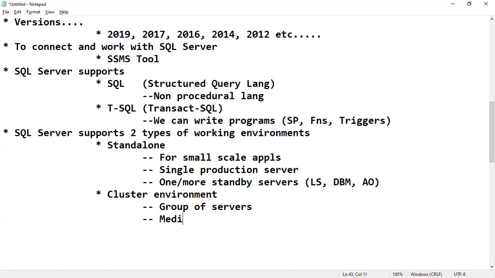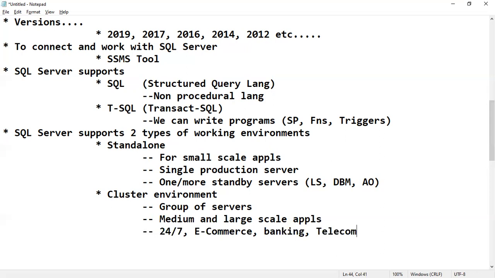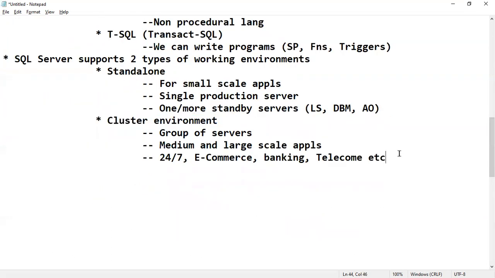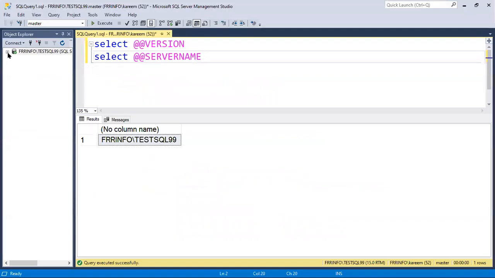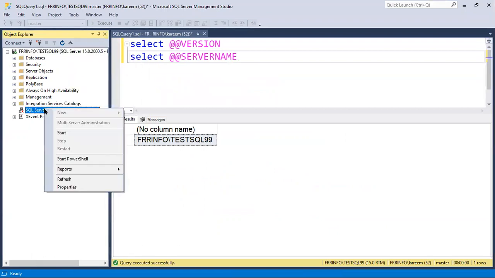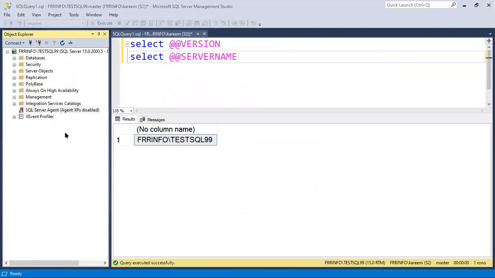Basically, remember, for medium and large scale applications, we need a cluster. 24/7 applications like e-commerce, banking, and telecom, like Airtel, require a cluster setup. I will show you a cluster practically; we have already discussed it. Just remember, right now we are working with a standalone environment or a cluster environment.